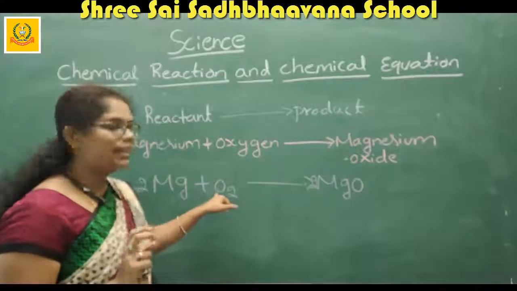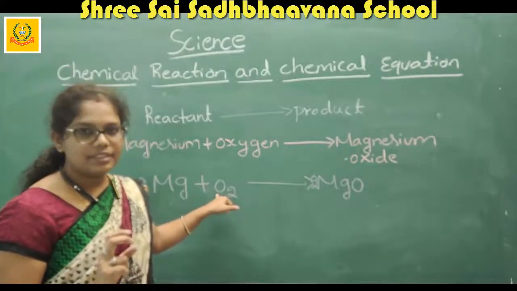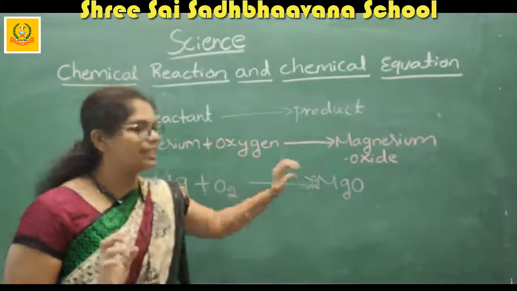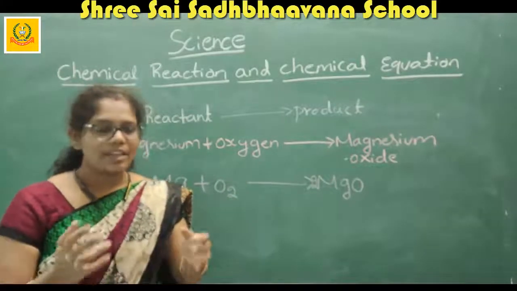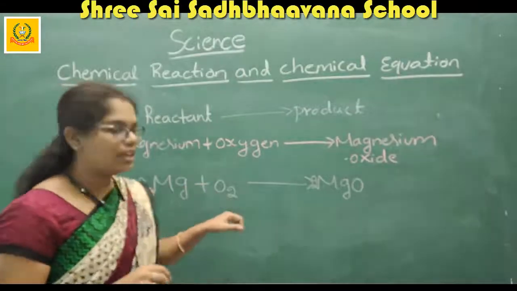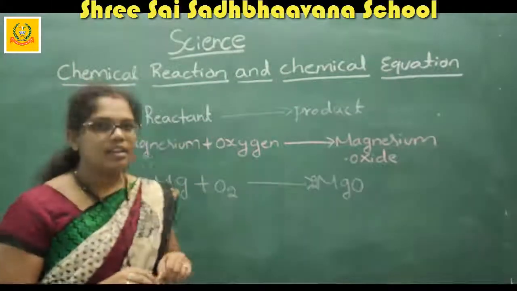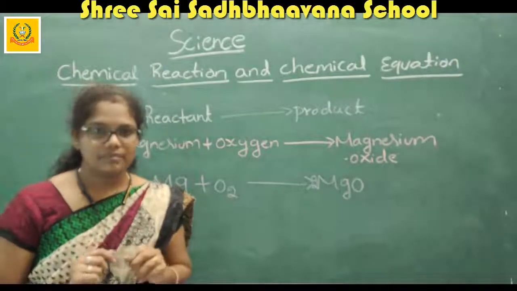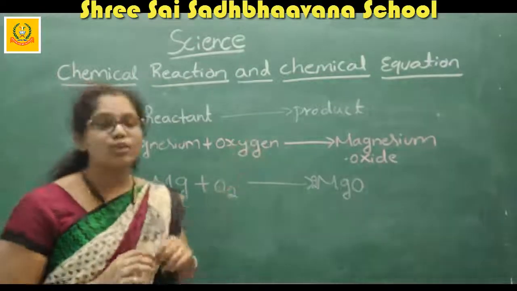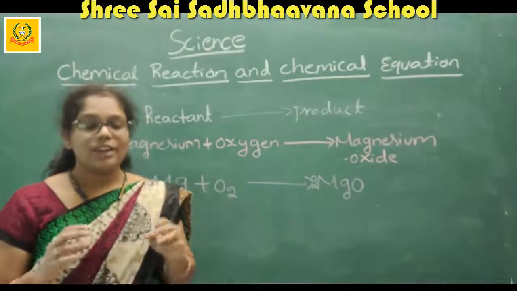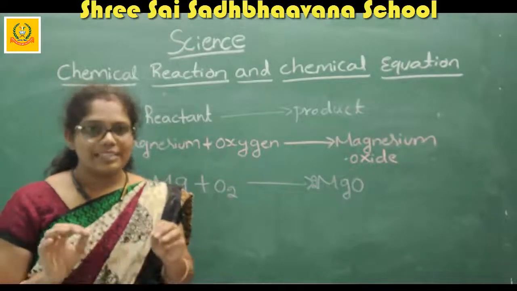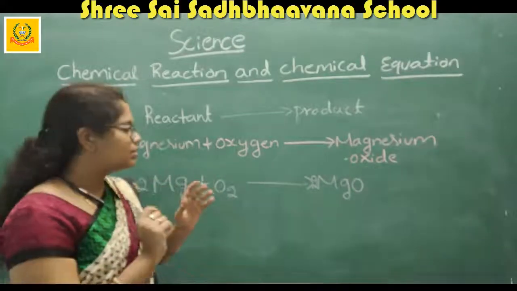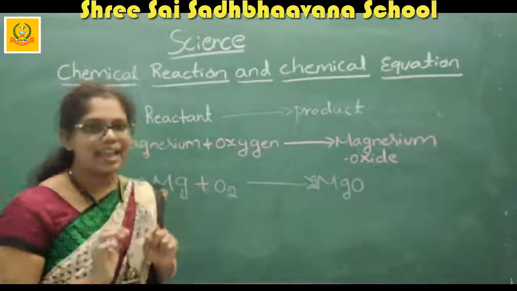When the magnesium and oxygen react with each other, you get magnesium oxide. You may ask why we are writing the 2 here and why we are writing the 2 here. To balance the equations, we use numbers. I will explain how to balance the equation when I explain balancing equations.